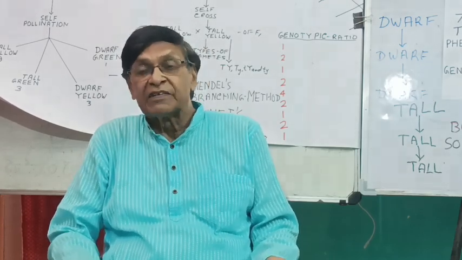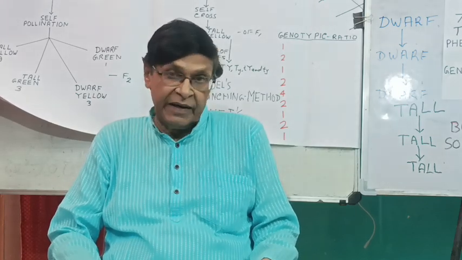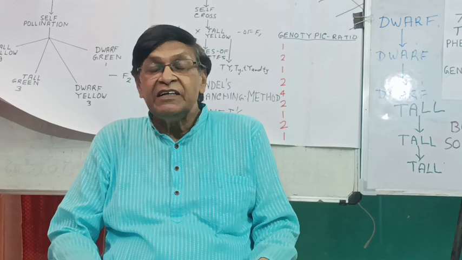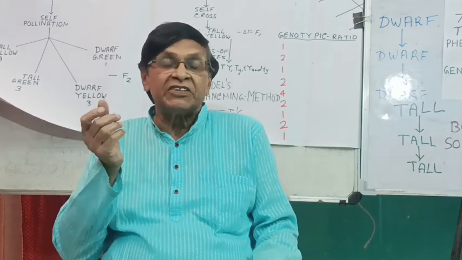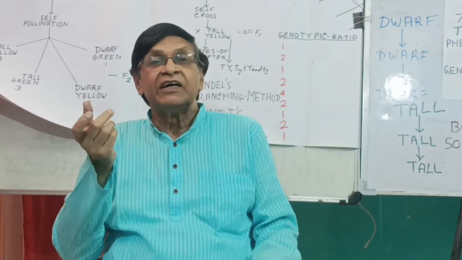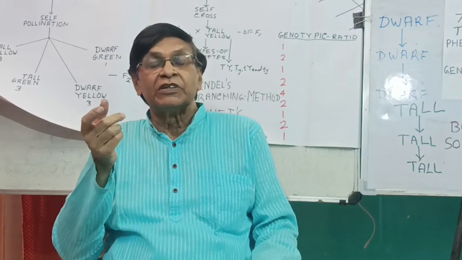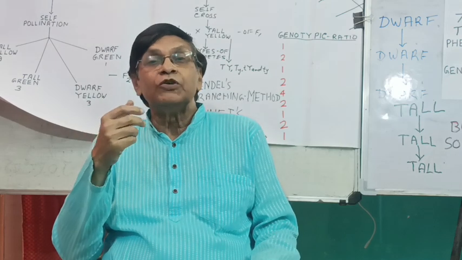How does it happen? It was discovered by Gregor Johann Mendel in 1865. He was a monk in the monastery of Brunn. At the time it was in Austria. Later on that village was transferred into Czechoslovakia and then into the Czech Republic.